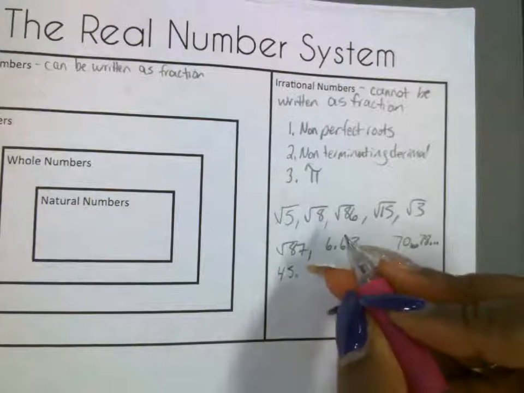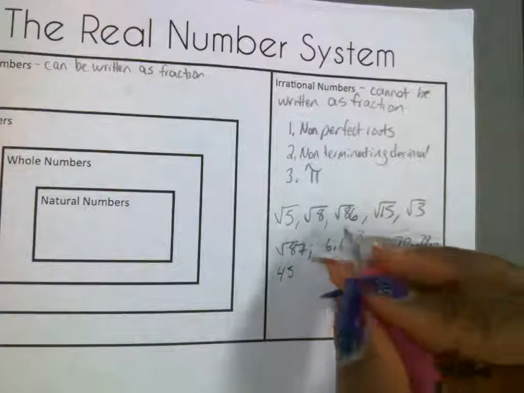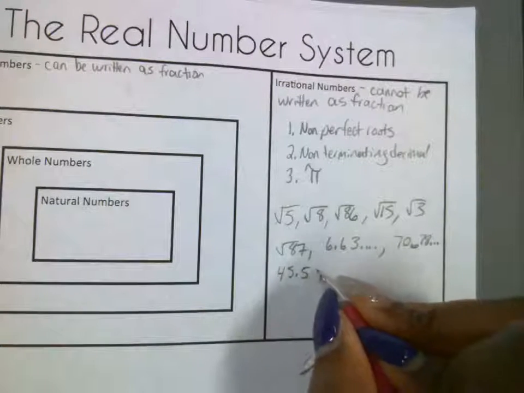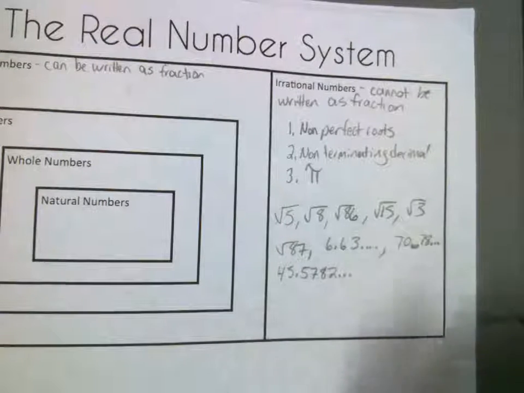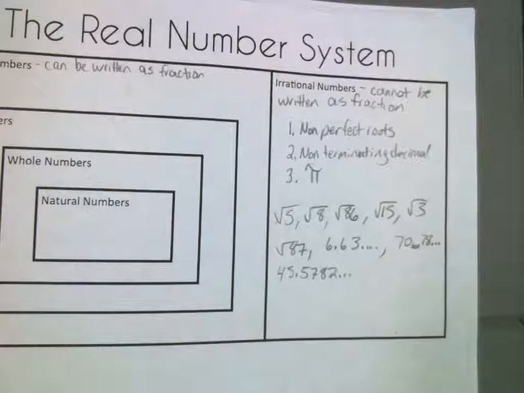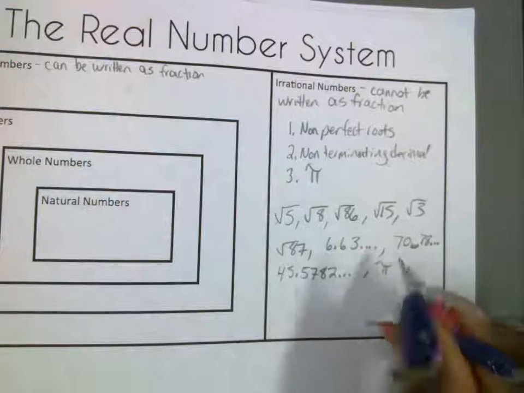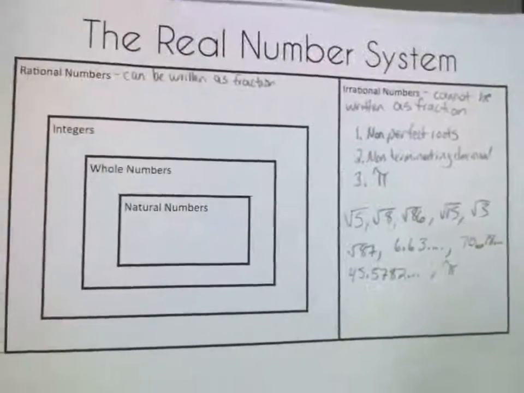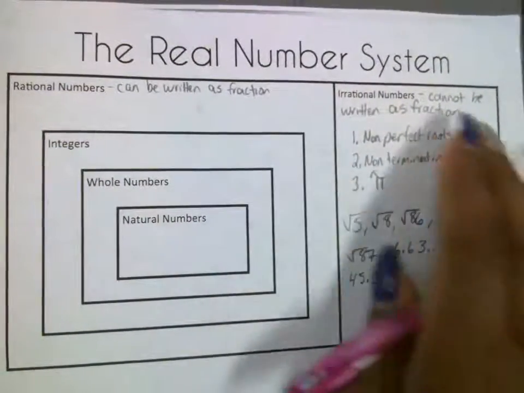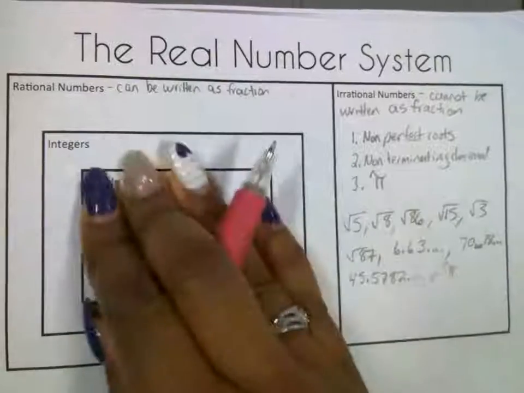40.45 dot. 45 point what? 5. 5. Let's do 782 dot. Okay. All right. And then pi itself. These are all examples of irrational numbers. Okay. All right. So let's think about what's rational. Whatever this is not, it's going to be rational.